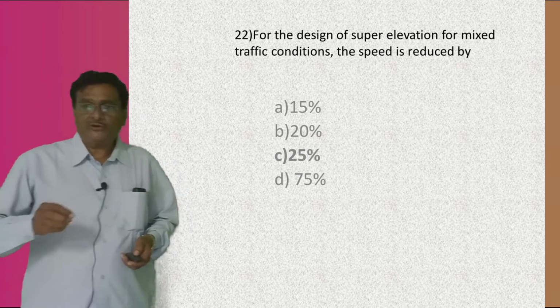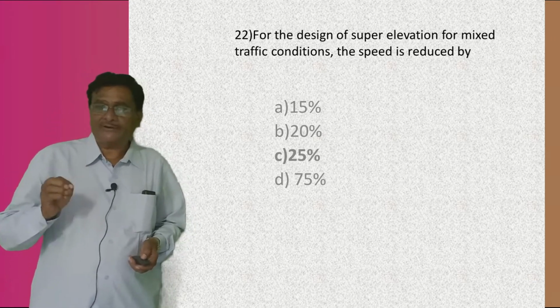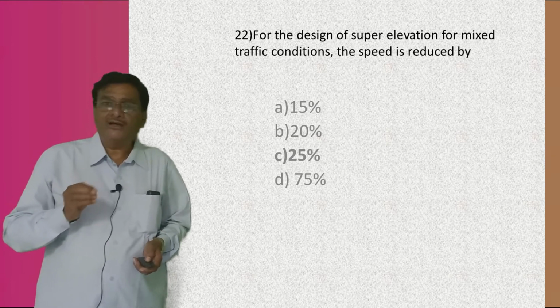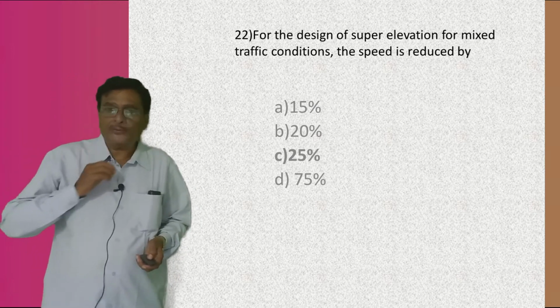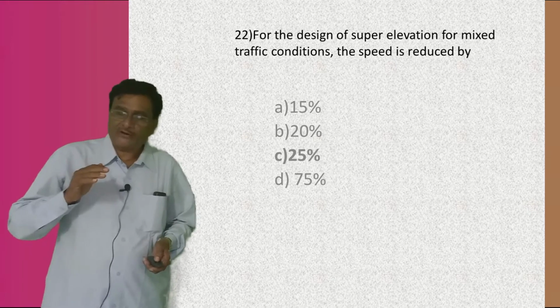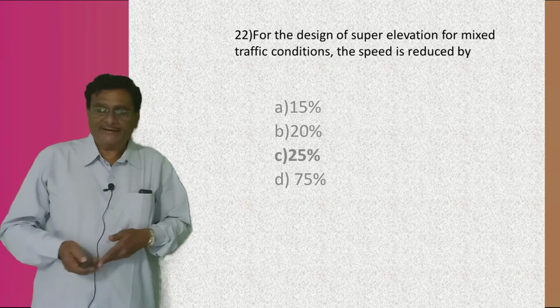Now I am going to club the answer here. For the design of the super elevation for a mixed traffic condition, the speed is reduced by 25%. Understand? The super elevation provided for mixed traffic is always for 75% of the design speed, not for 100% of the design speed.